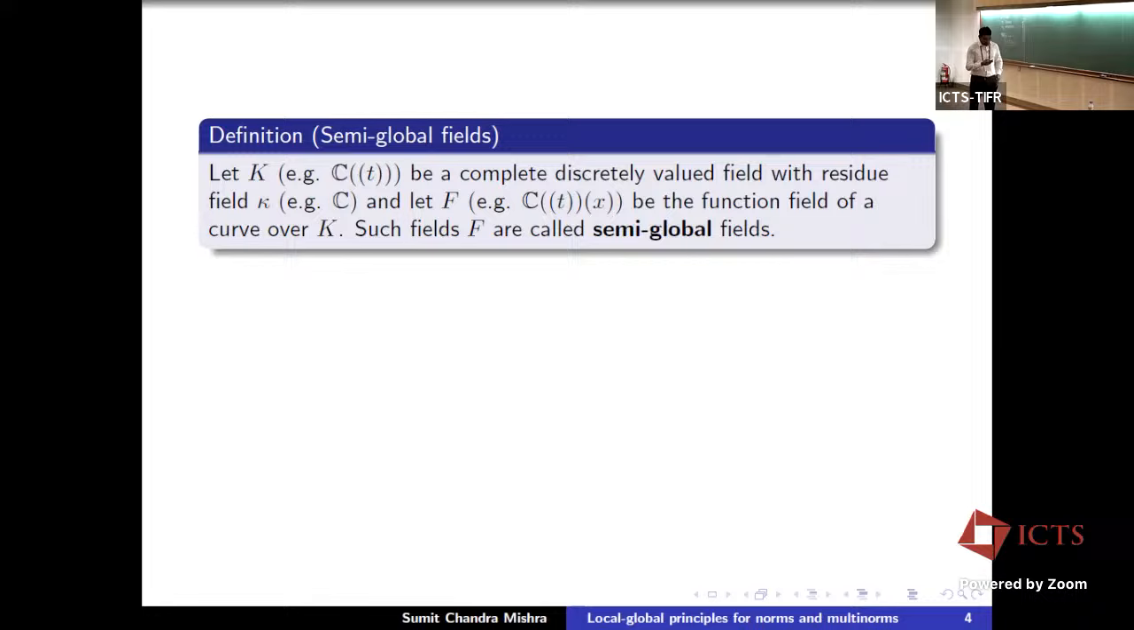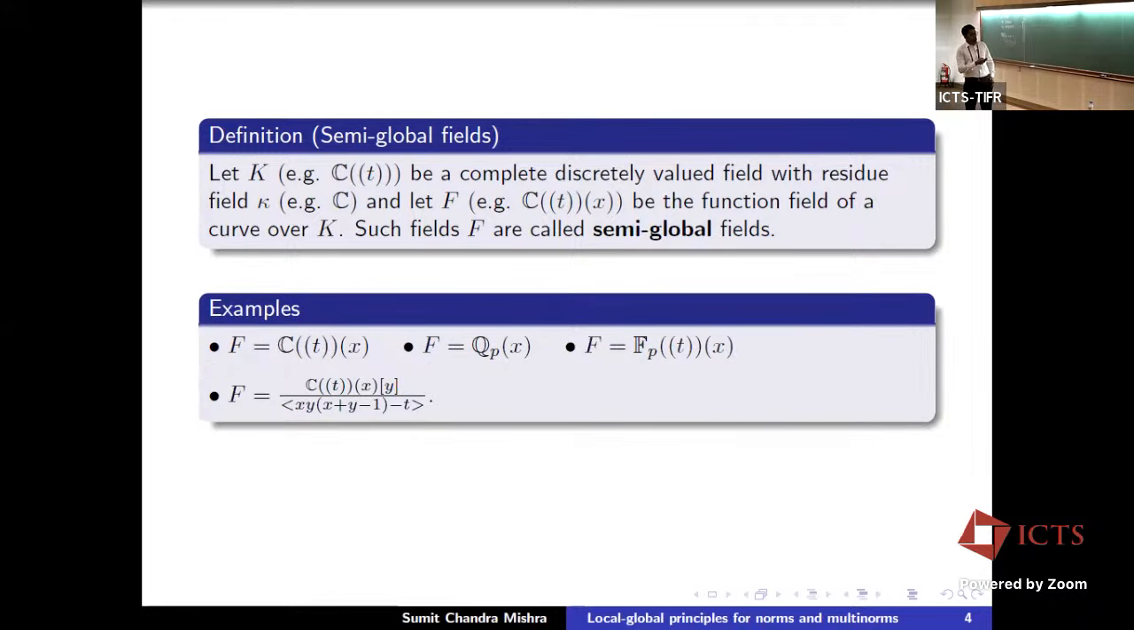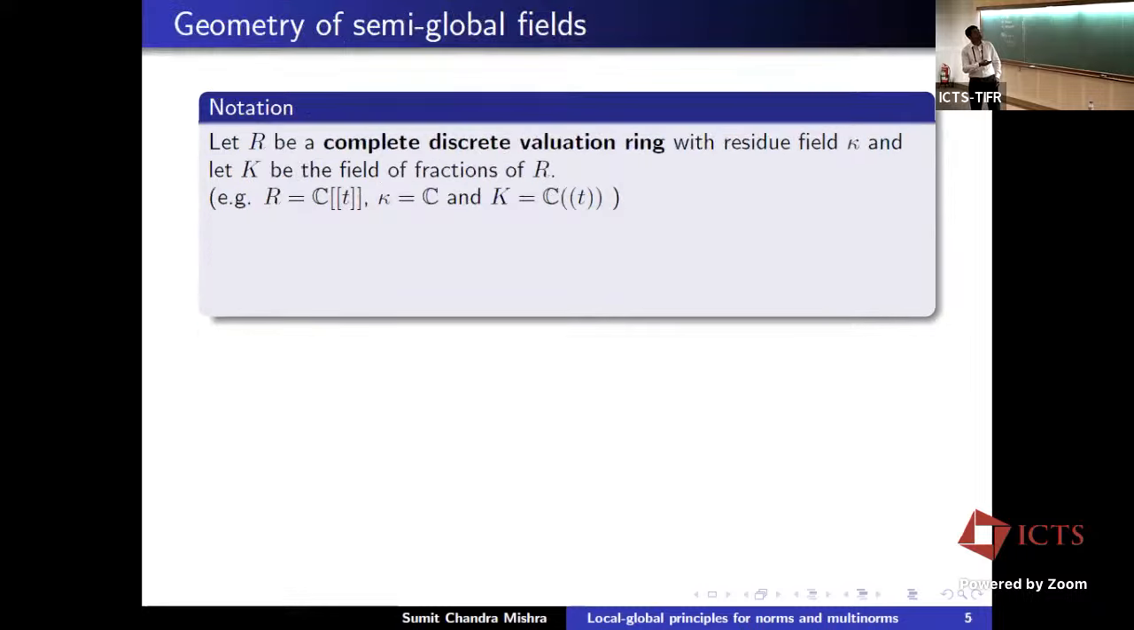Okay. So there are some more examples. This example we already saw. We can take any complete discretely valued field. So for example, we can take Q_p and take the rational function field, or we can take Laurent series over F_p and take the rational function field. And in these all, I am taking the rational function field, but we can take some more general curves, so we can get fields like this. So these are some examples.